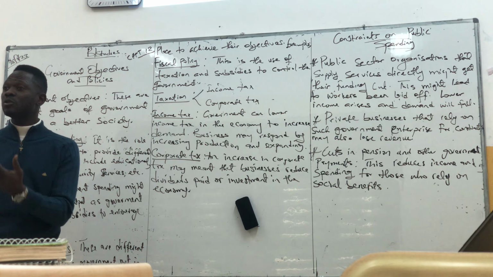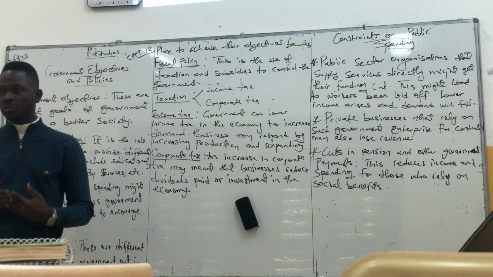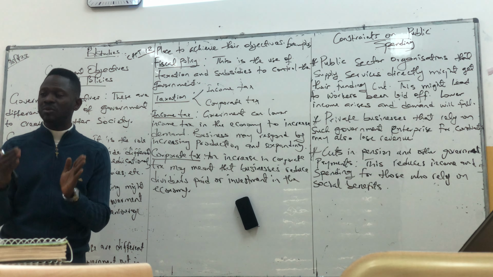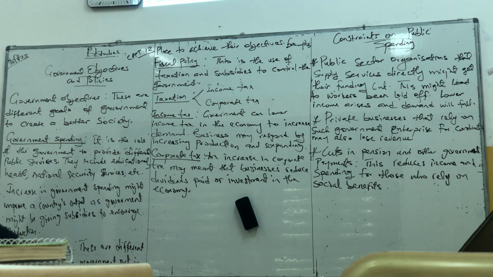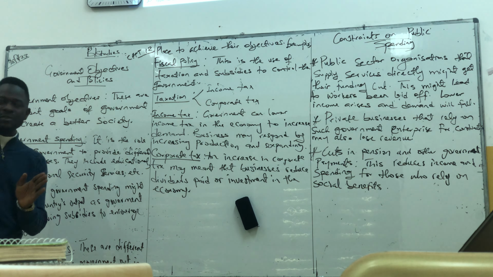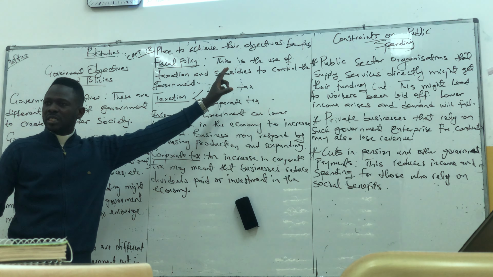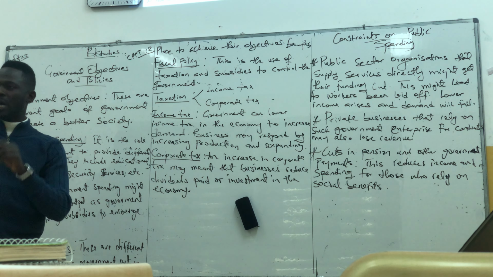And when firms are able to get these subsidies, their cost of production will fall. They want to produce more. So output in that country will increase due to government spending, which is subsidy. Government policies. Policies are different rules and regulations that government puts in place to be able to achieve their objectives. So government will use different rules and regulations to achieve their objectives.